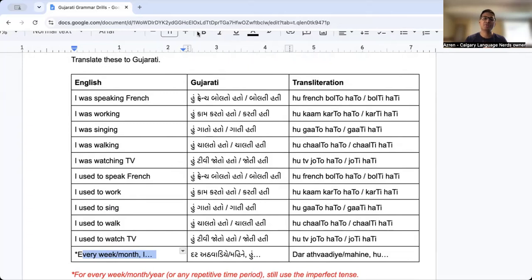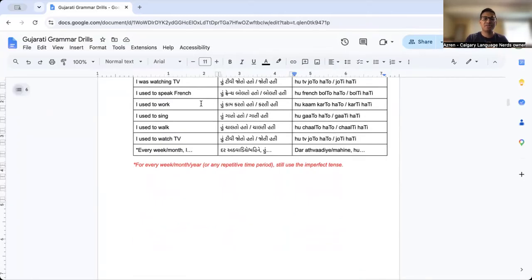As a pronunciation note for these sentences, these ha's are going to often be swallowed. This ha over here. So it might sound like hu French bolto to, hu French boltiti, hu kam karto to, hu kam kartiti, hu gato to, hu gatiti, hu chalto to, hu chaltiti, hu TV joto to, jotiti, and so on and so forth. Okay, let's try with tu.